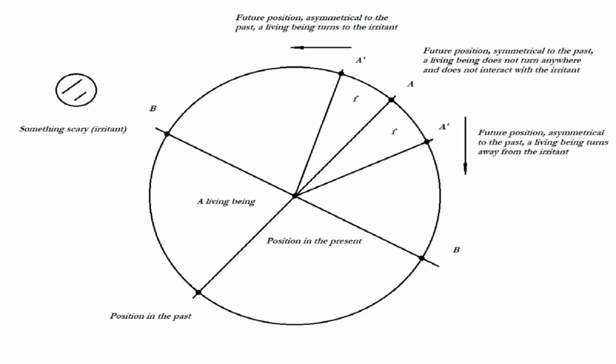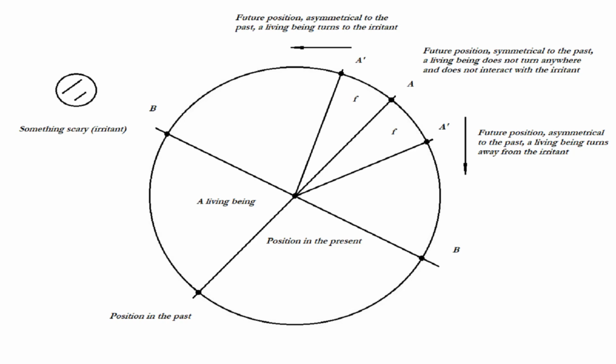Both cases require at least two values: the magnitude of the change, the quantity of excitation, by what value the speed or angle will increase or decrease, and the magnitude of the stop, the quantity of irritation, to what limit the speed or angle should increase or decrease. In the case of a change in direction, the angular coordinate changes with each iteration of the interaction. The stronger the irritation, the greater the angle the living being should turn towards or away from the irritant.